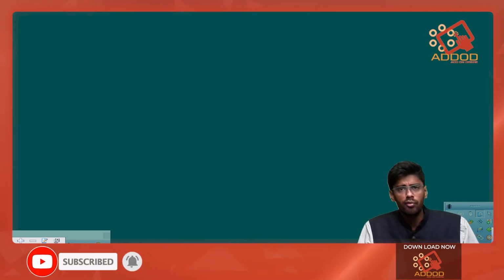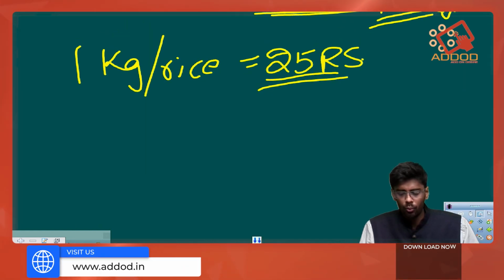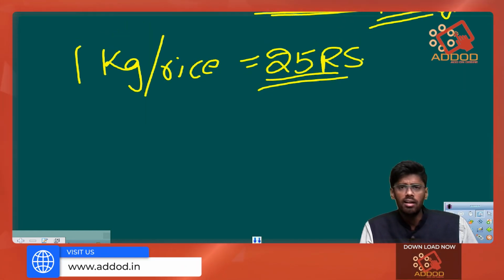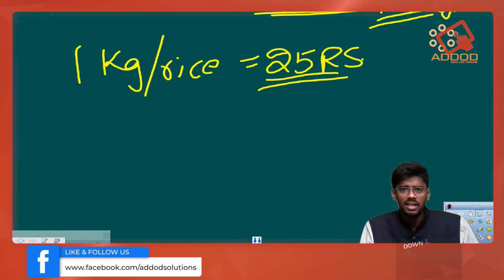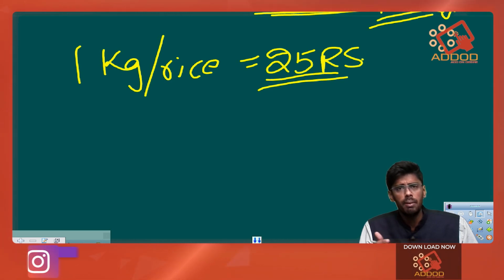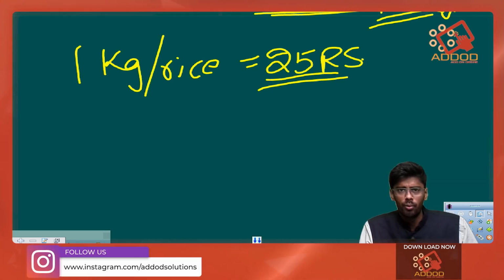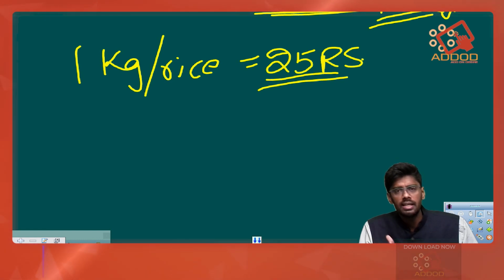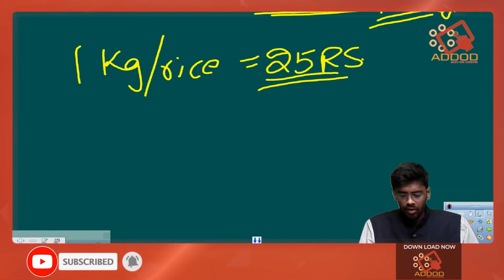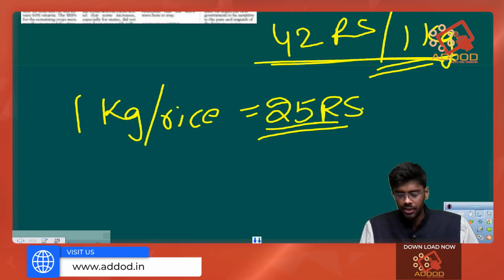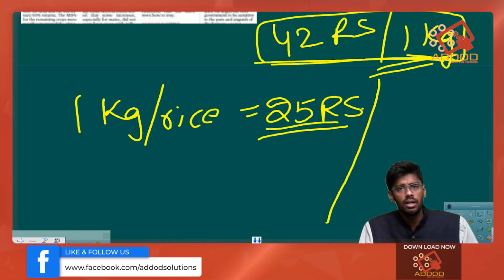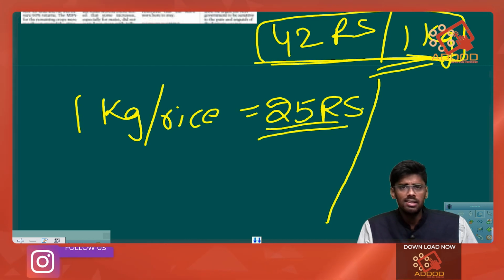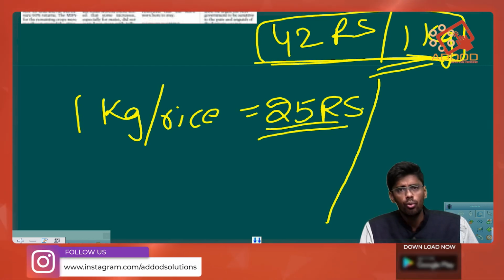If the farmer has to sell his produce at just 25 rupees, then he might not get enough money for the work he has done. So what the government will do is, if it has the MSP mentioned for that particular commodity, it will buy that commodity at the mentioned price. That means if for the year 2021 and 2022, the MSP for rice is 42 rupees for 1 kilo, even though the traders are buying at 25 rupees per kilo, the Union government through its agencies will definitely buy rice at 42 rupees per kilo.